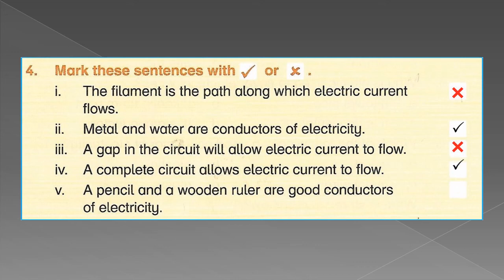So statement number 4 is correct. Statement number 5, a pencil and a wooden ruler are good conductors of electricity. It's very easy for you to answer. You know that wood is not a good conductor. In fact, wood is an insulator. So statement number 5 is false.